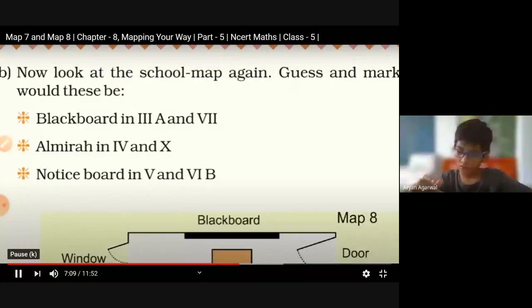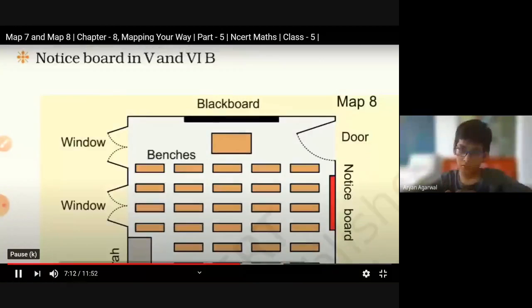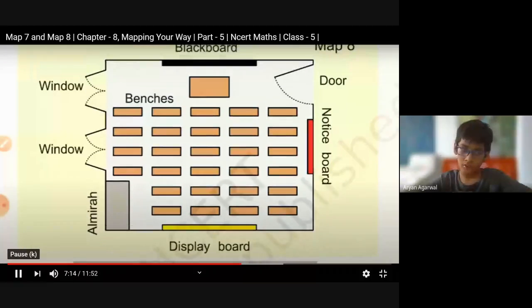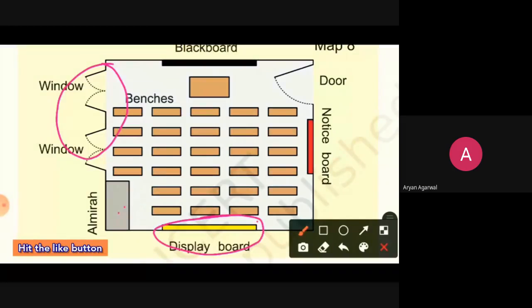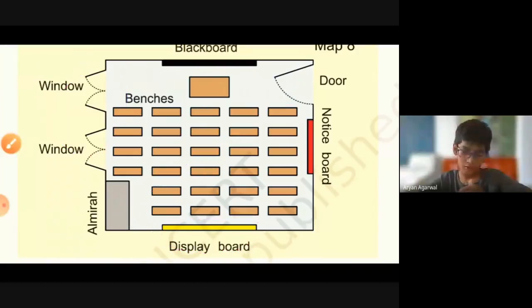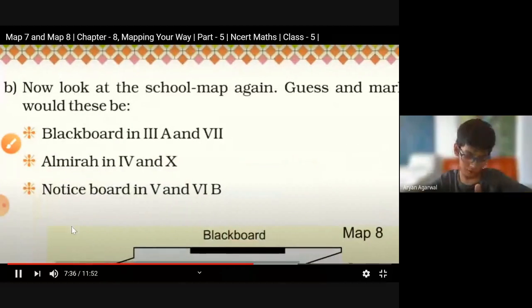Now, next question. Almirah in class 6 and 10. So first check in map 8, where is Almirah? Almirah is downside of the 2 windows, and here we have a display board. Clear? And you can also check that the almirah is just in a slant opposite direction of the door. Clear? So let's come to this classes 6.